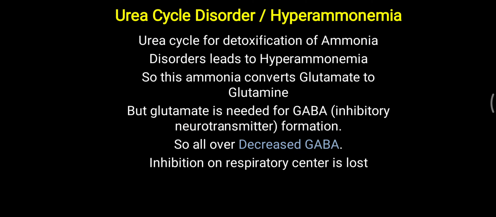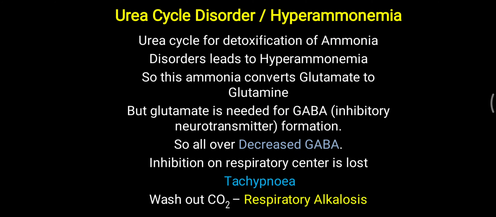So inhibition on the respiratory center will be lost. That leads to continuous stimulation of the respiratory center, and that leads to tachypnea. So overall, tachypnea is observed due to the decreased concentration of gamma aminobutyric acid, and this tachypnea leads to washout of carbon dioxide. Excessive washout of carbon dioxide leads to respiratory alkalosis. So simple tachypnea is what leads to respiratory alkalosis.